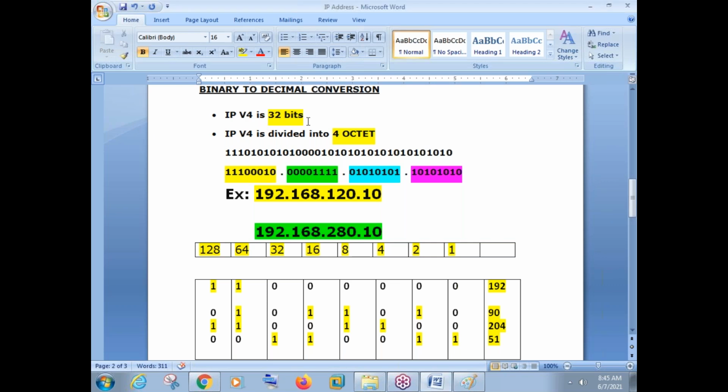So IP version 4 is a 32-bit number here, guys. The 32 bits are divided into 4 octets. Now these are actually 32 bits.